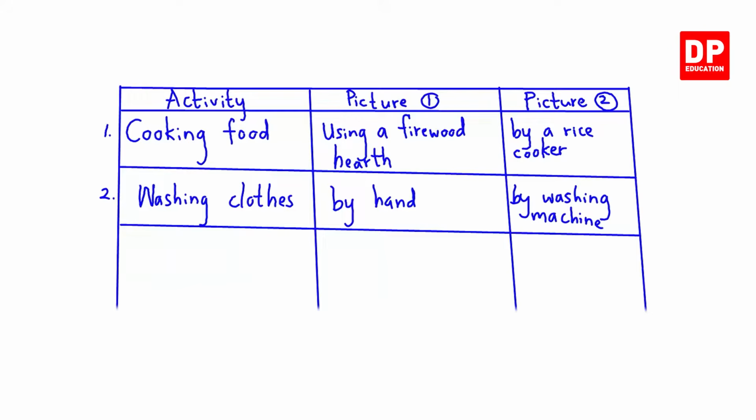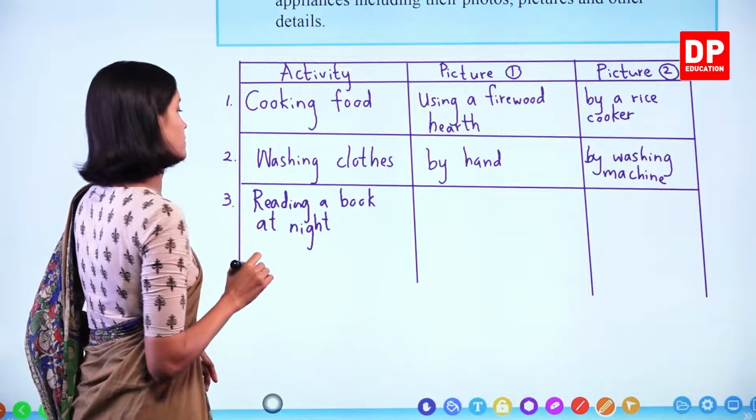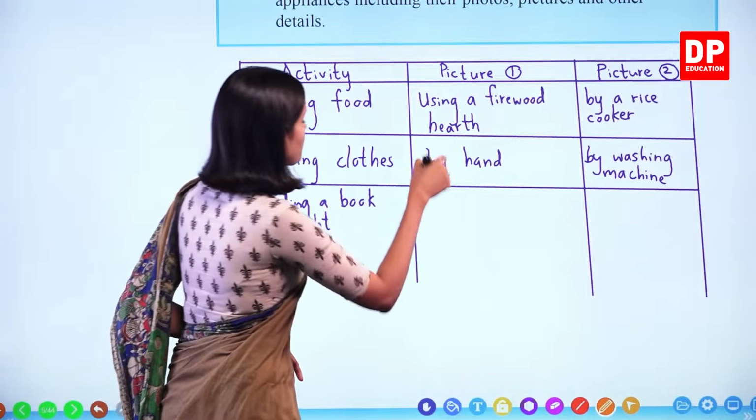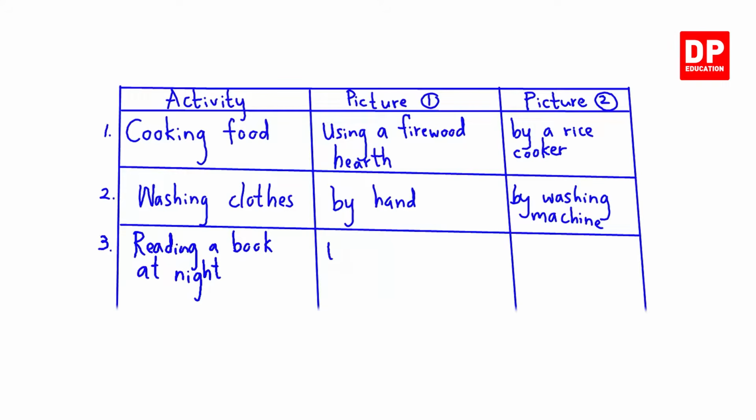Number 3: reading a book. Let's write reading a book at night. Okay. Picture 1, using a kerosene lamp.